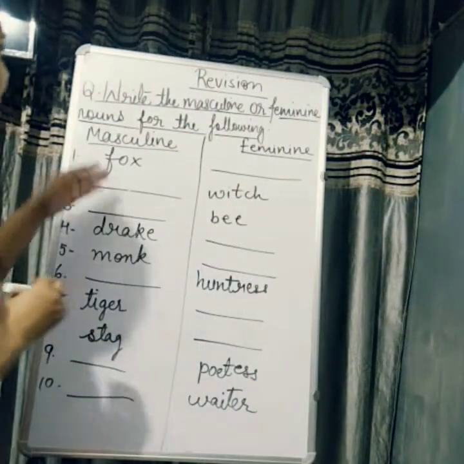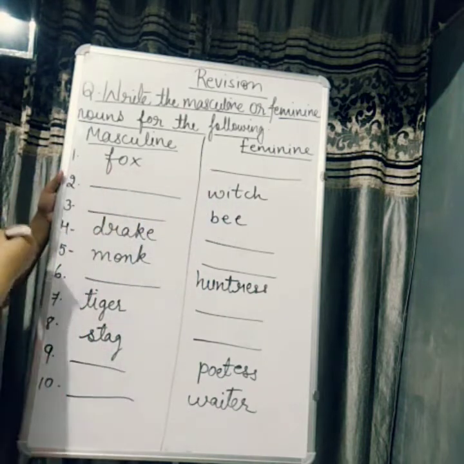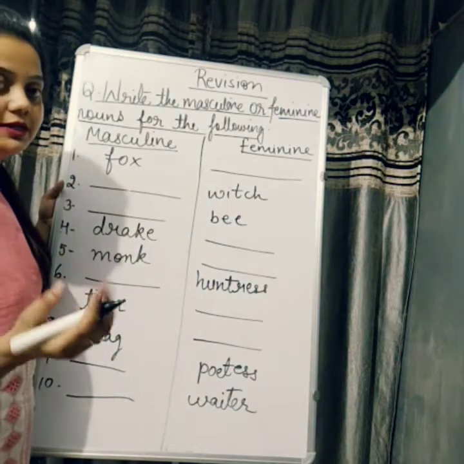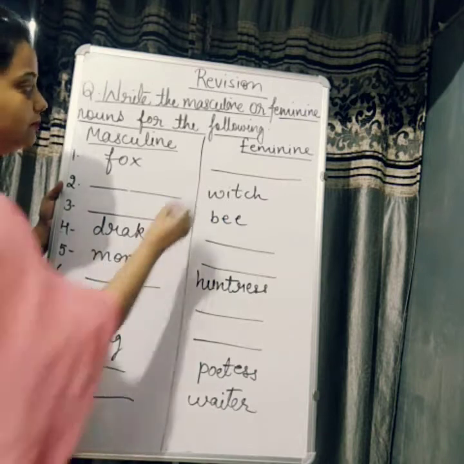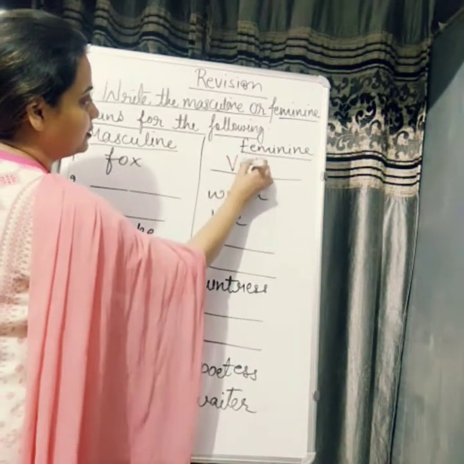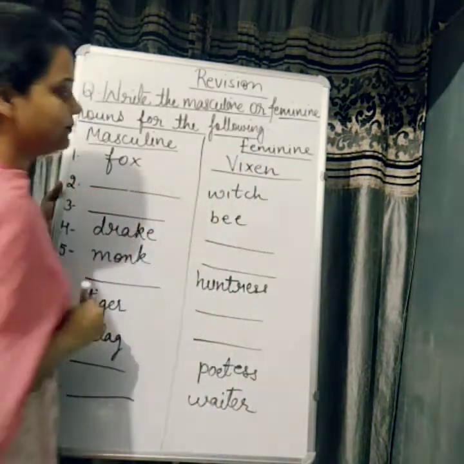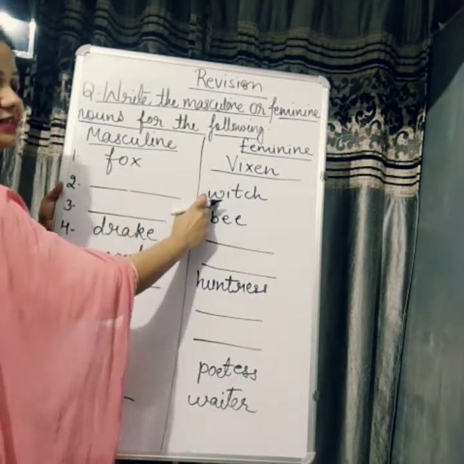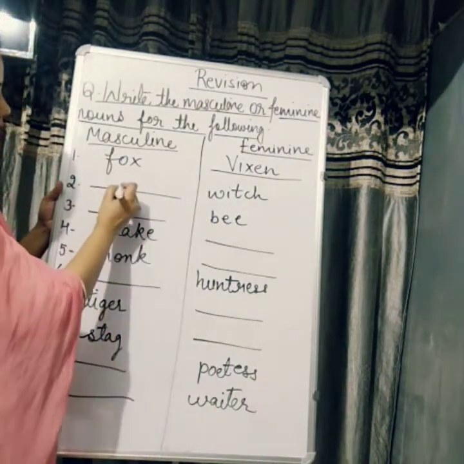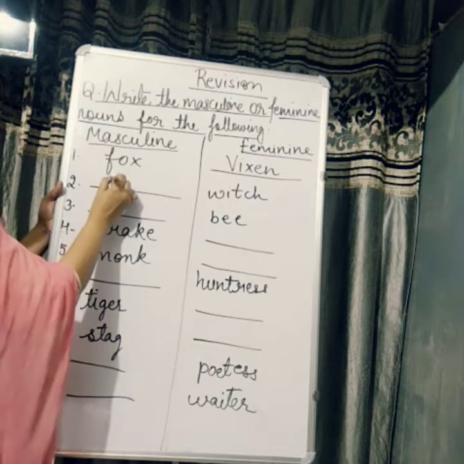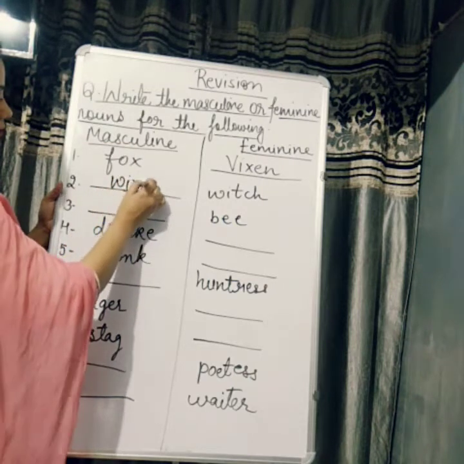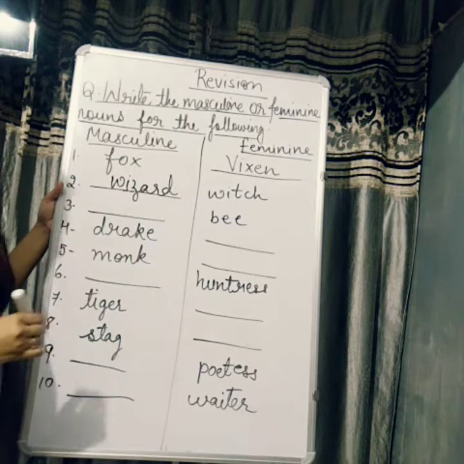The first one is fox. So what is the feminine of fox? I hope you all have learned it. It's given in your book also. It's vixen. Okay, which is a feminine gender, so its male is wizard.